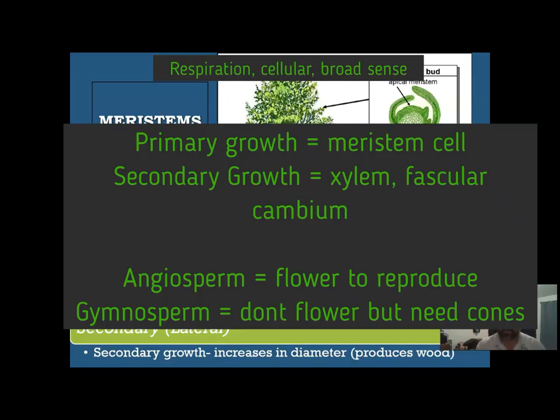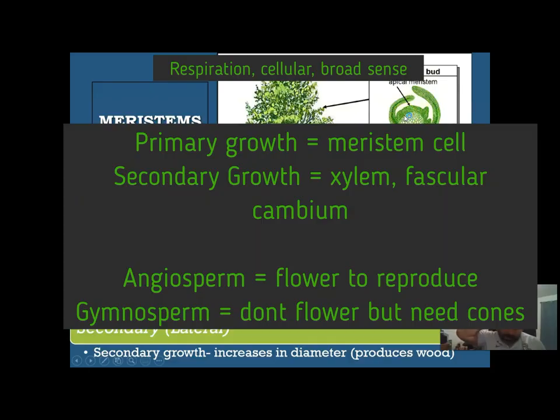Then the last question we get is about what an angiosperm and what a gymnosperm is. This one tries to explain how the tree grows. If they use the angiosperm method, that means they use flowers to reproduce.